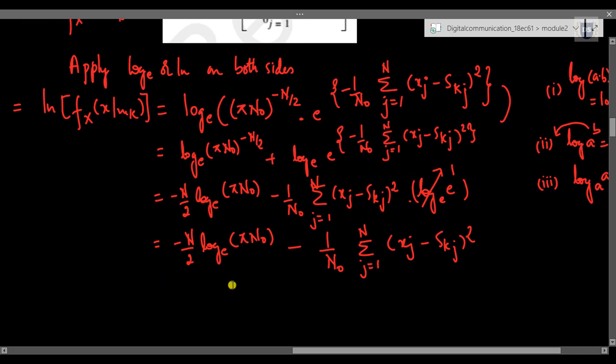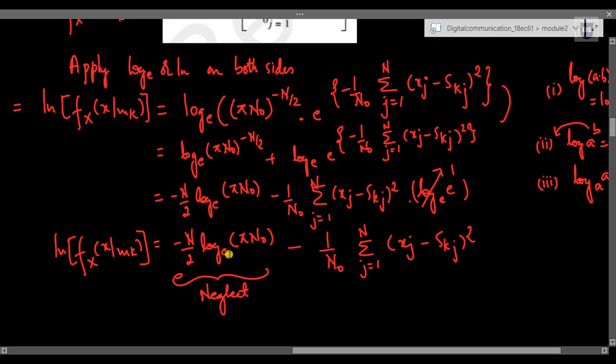So this entire thing is equal to the likelihood function ln of the conditional probability f x of x given mk. Now back in this equation we can neglect our very first term, because this first term comprises only constant values.